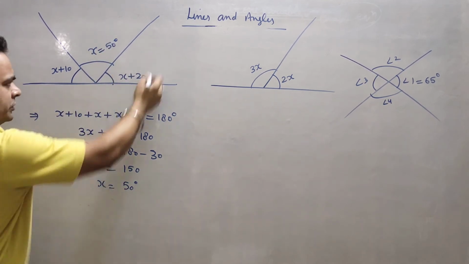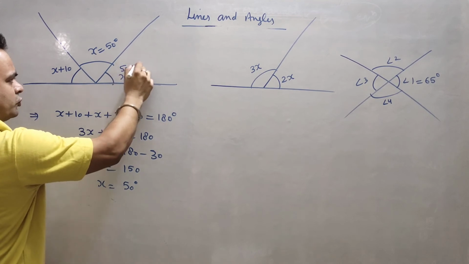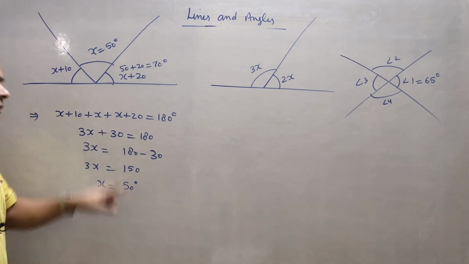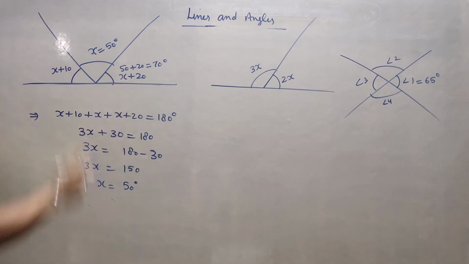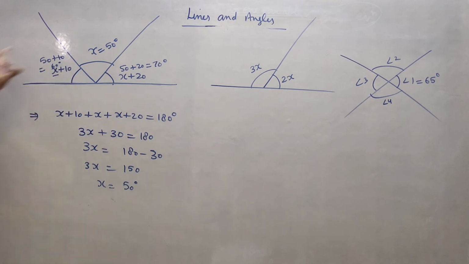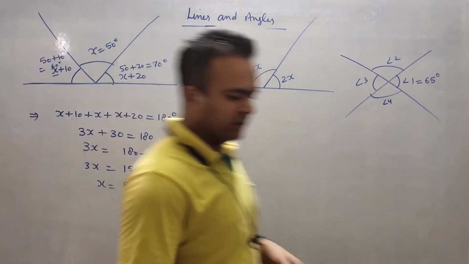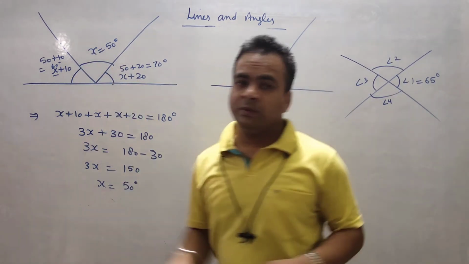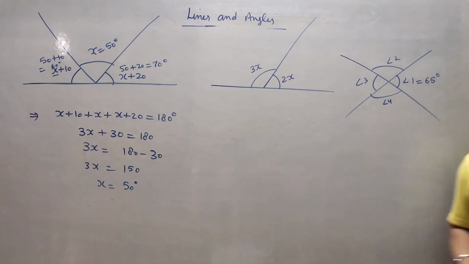So it means this particular angle is 50 degree. If you want to find this angle, it will be 50 plus 20, which is 70 degree, because we will place the value of x in each angle. Here you will write x is 50, so 50 plus 10 is 60 degree. So in this way you can find all three angles, but you should know that the sum of three angles will be 180 degree in this case.